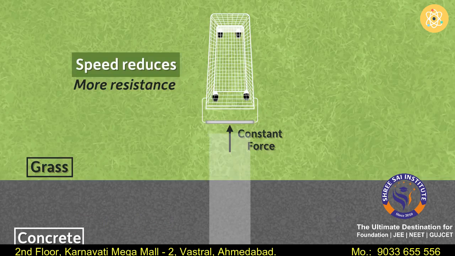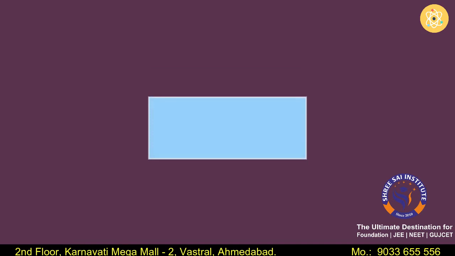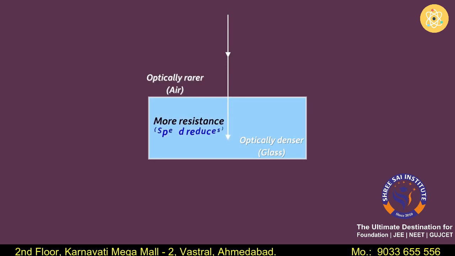Note that the direction of the cart is the same in both the media. We can think about light in the same way. Something similar happens when the light is traveling perpendicular from an optically rarer to an optically denser medium. The optically denser medium offers resistance to the flow of light and hence its speed reduces. However, its direction does not change.